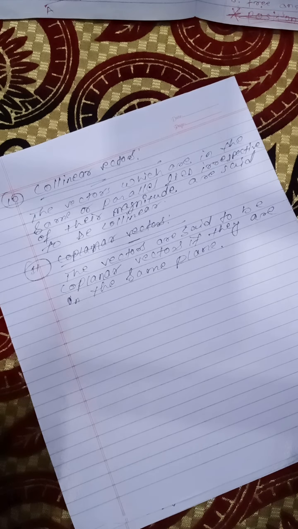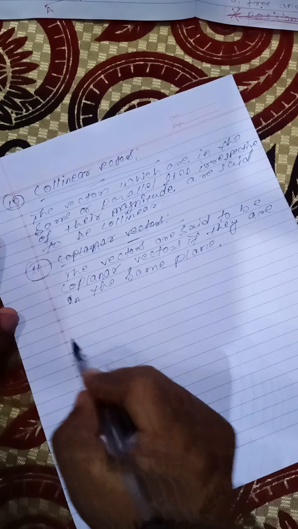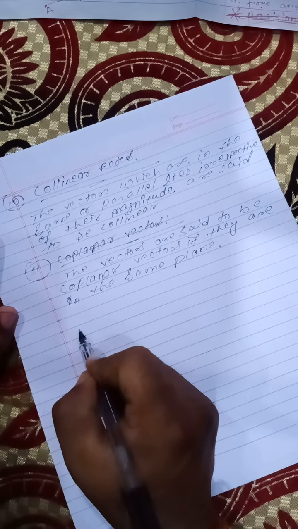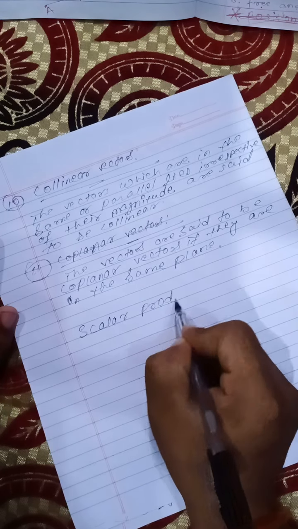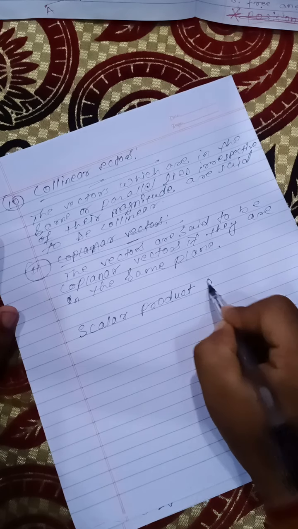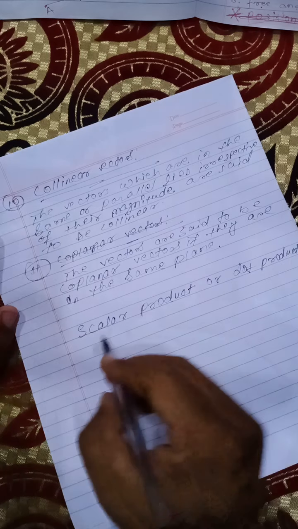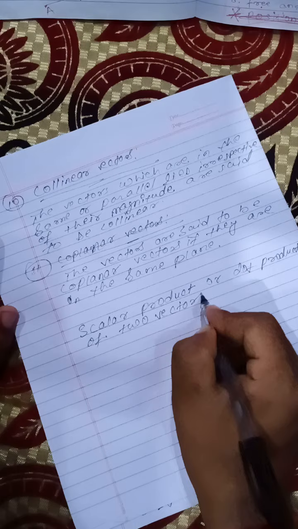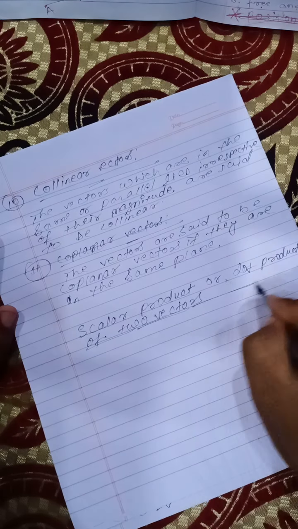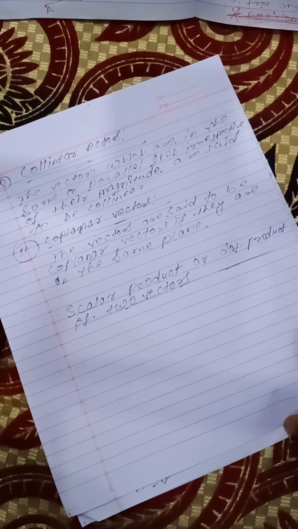So two types of product are there in vectors. The first is the scalar product, or you can say the dot product of two vectors. Next we will study the cross product.